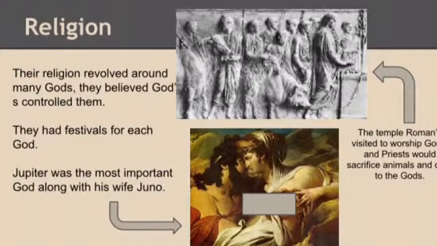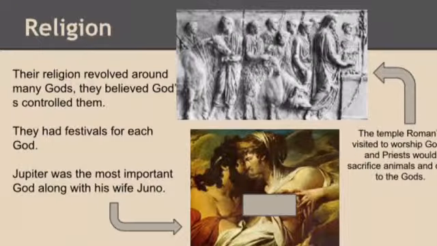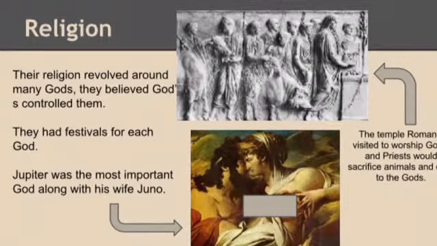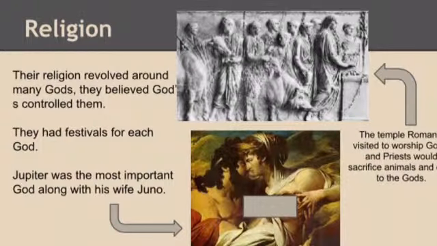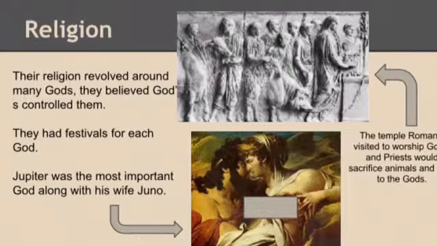The most important god was Jupiter. He was king of gods who ruled with his wife Juno, goddess of the sky. Also, Emperor Augustus was worshipped and considered a god. Each god had a special festival day, which was usually a public holiday.